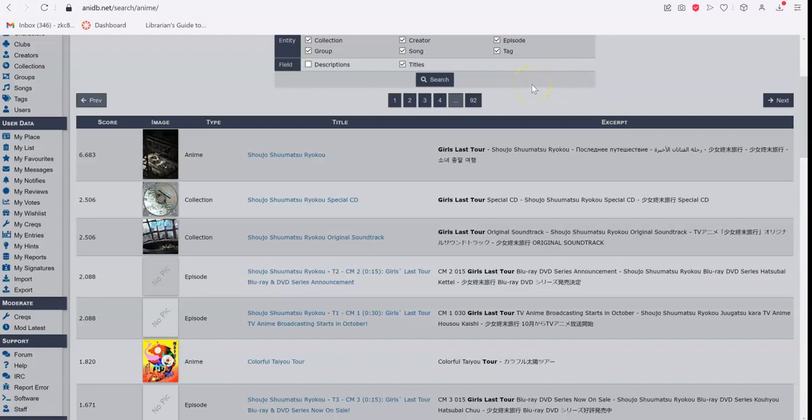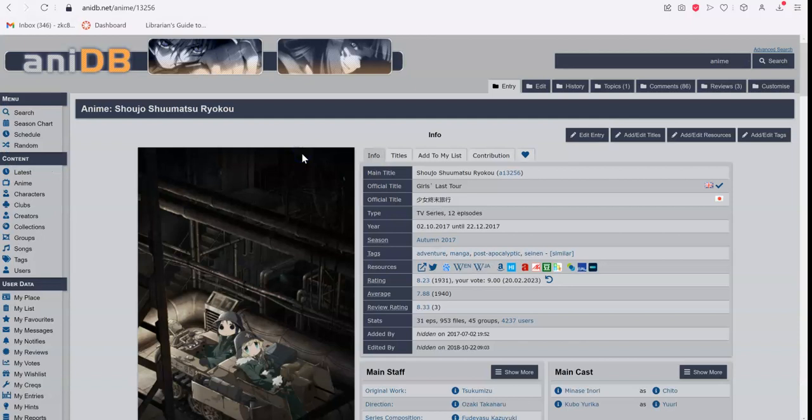As you can see, I typed in Girls Last Tour, which is the English translation of this work. And even though the official title is what it is listed under, you can find it via that anyway. Several other languages, I believe it depends on the metadata, it depends on the result, but usually you can type in pretty much any language and it will come up.